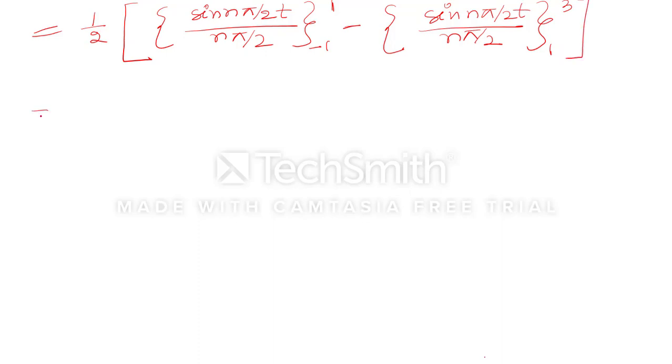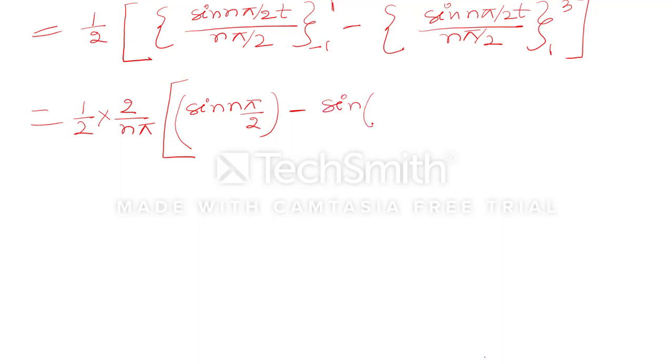Now we can take n pi by 2 common. So it will become 1 by 2 multiplied by 2 upon n pi. When we put the limits, it will become sine n pi by 2 minus sine of minus n pi by 2. This is one part.